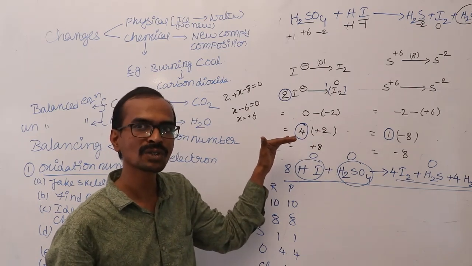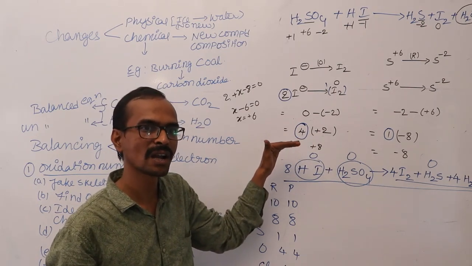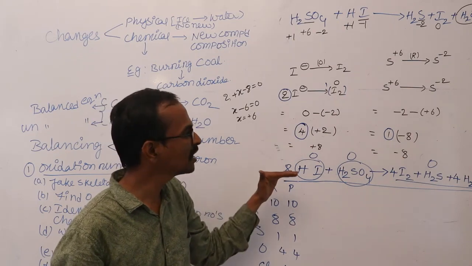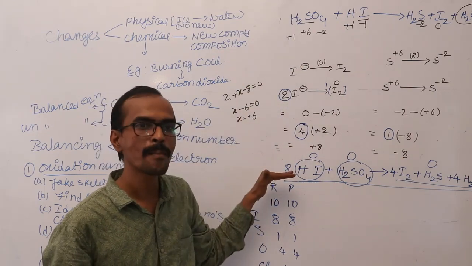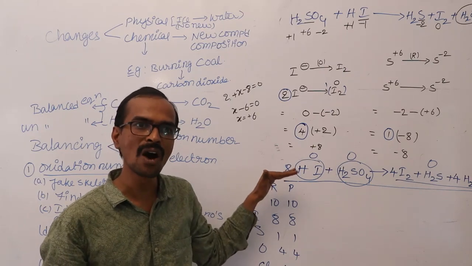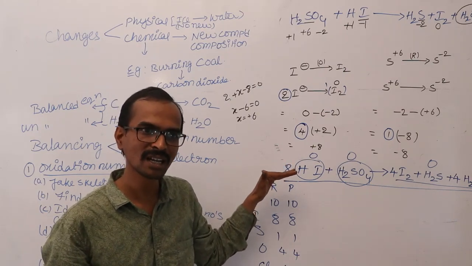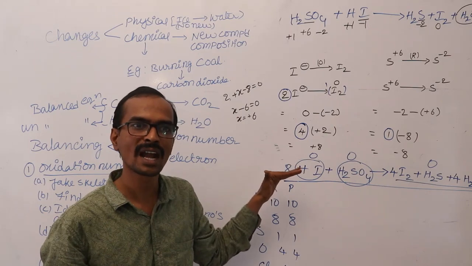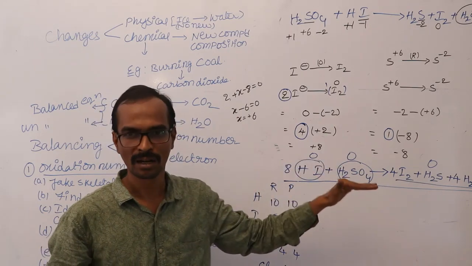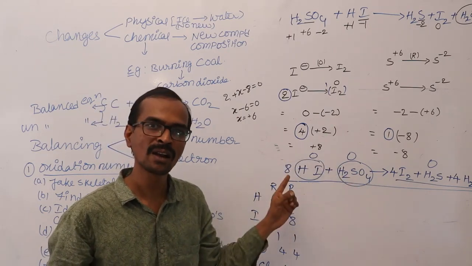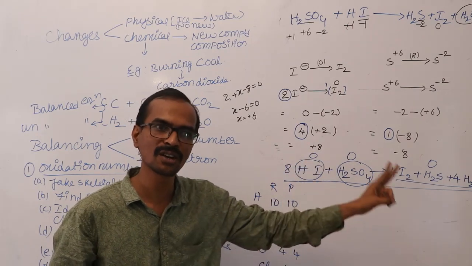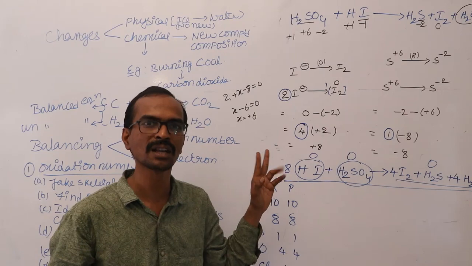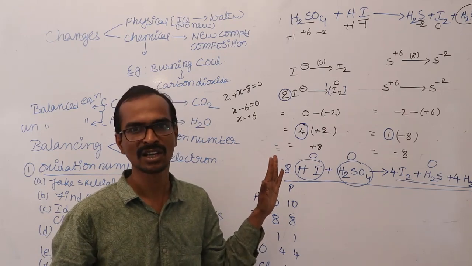The numbers used for equalizing the charge are called coefficients. If you write the equation using these coefficients, you will get the balanced equation. If any oxygen atoms are deficient, balance those oxygen atoms by using water molecules. If 1 oxygen is deficient, write 1 water in the product. If 2 are deficient, write 2 water molecules in the product. Then you will get the balanced equation.